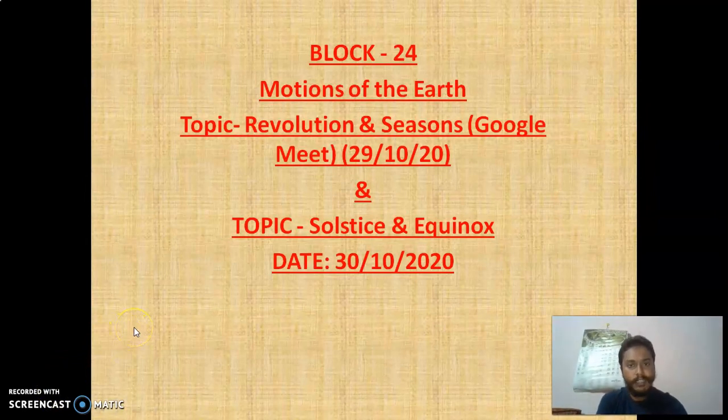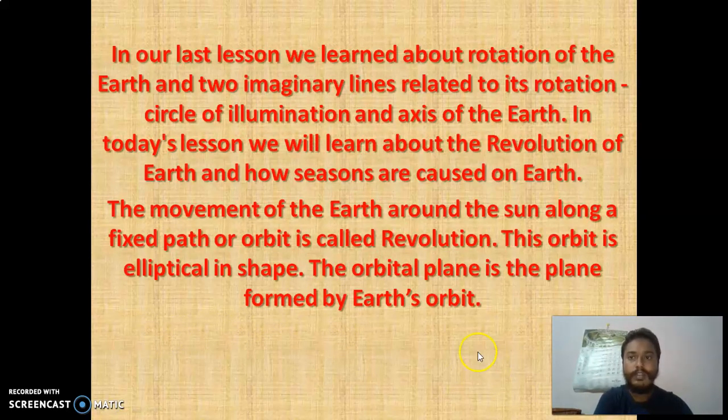Motions of the earth, revolution and season, which we did yesterday in Google Meet, and today is solstice and equinox. In our first class, on Tuesday, we did rotation of the earth. Rotation means the earth rotating on its own axis without moving, and that's how we get the circle of illumination when it faces the sun.